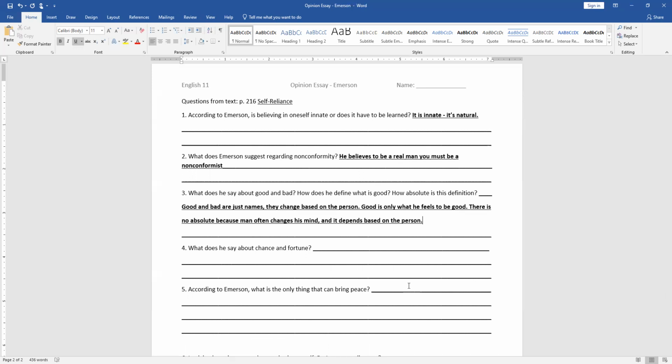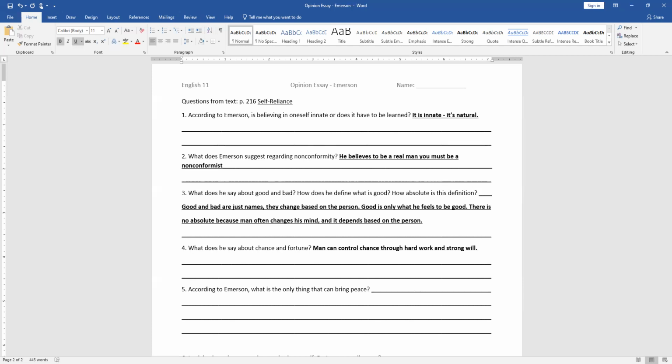But what he's saying is that you can control chance and fortune based on your will and how much work you put into something. So man can control chance or fortune through hard work and strong will, I guess would be a succinct way to put it. Right, you make it work for you.